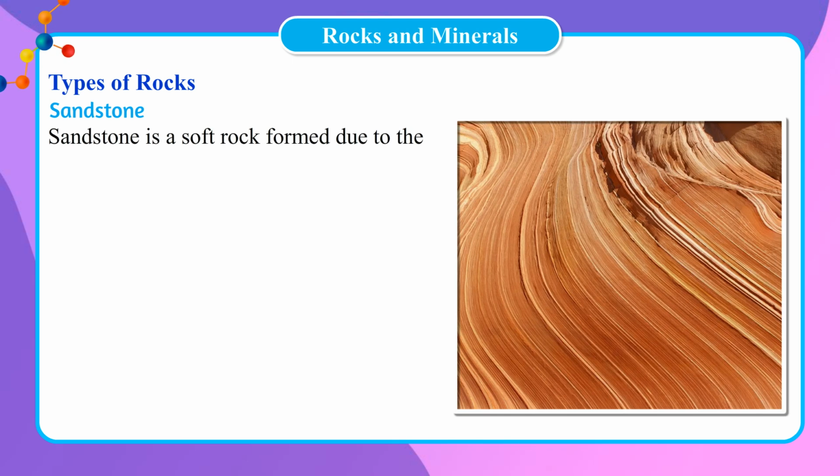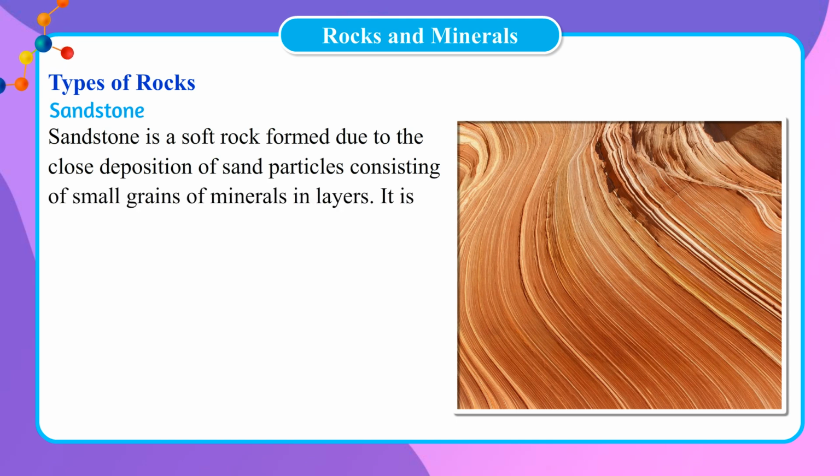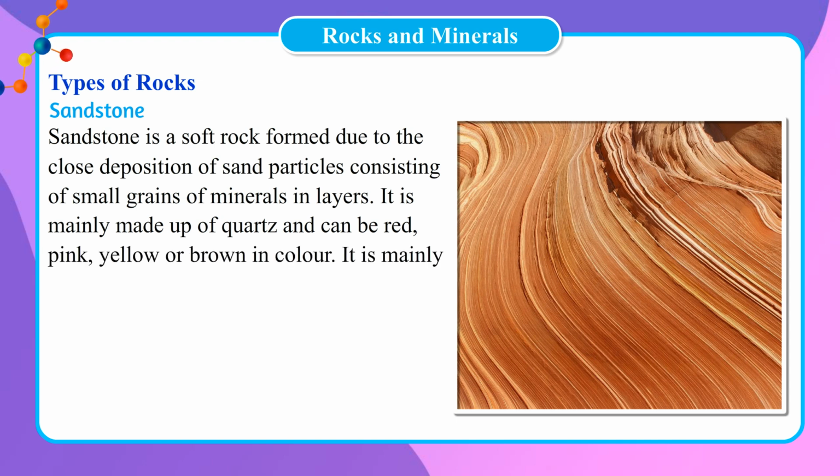Sandstone. Sandstone is a soft rock formed due to the close deposition of sand particles consisting of small grains of minerals in layers. It is mainly made up of quartz and can be red, pink, yellow, or brown in color. It is mainly used as building stone.